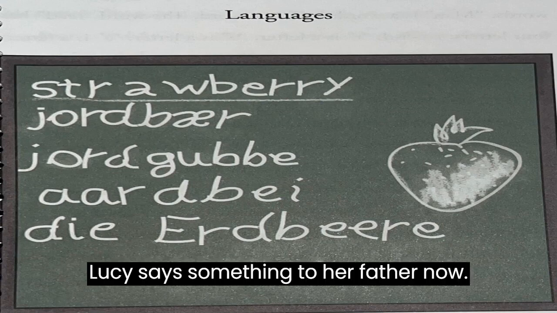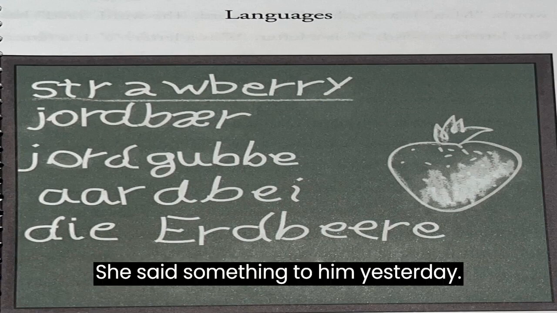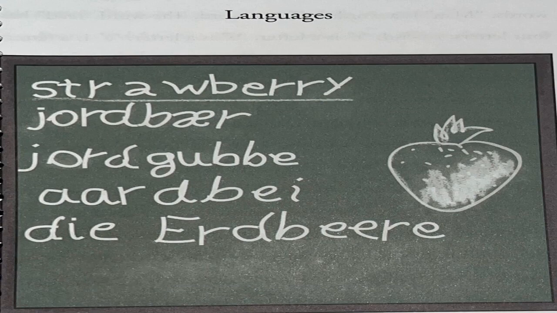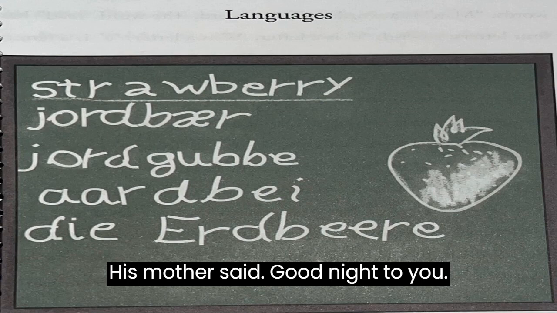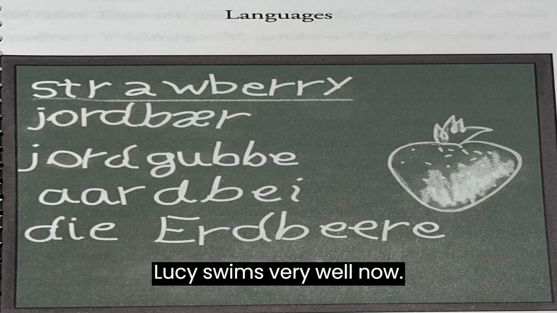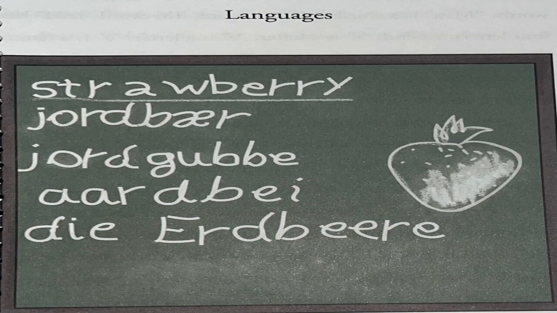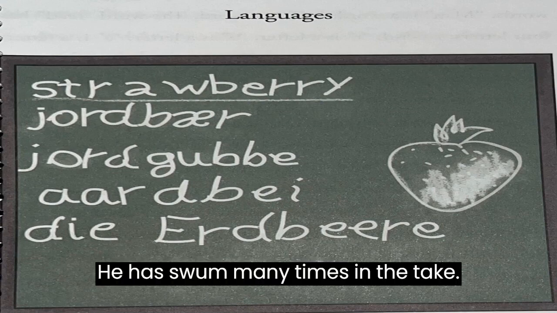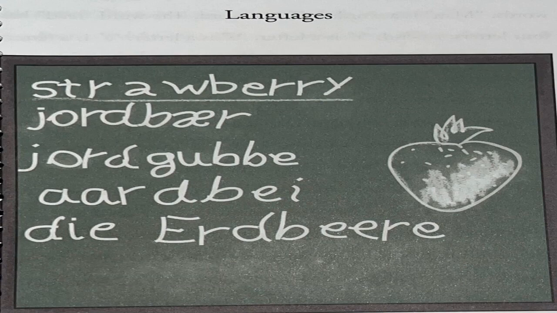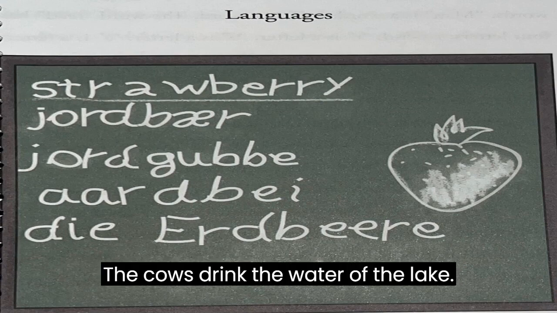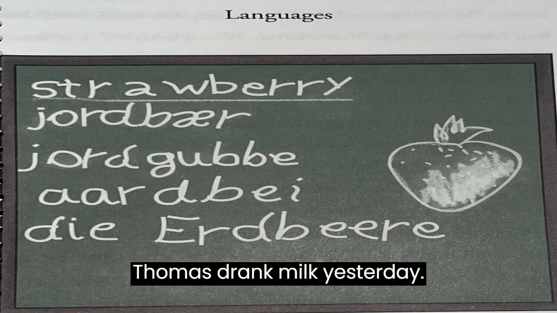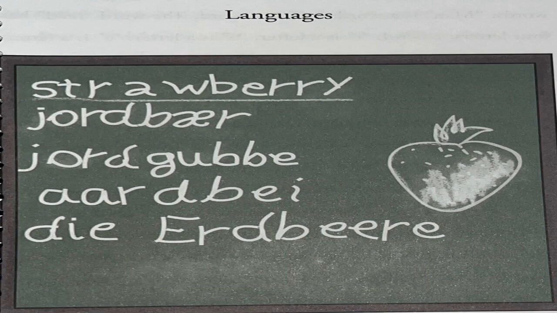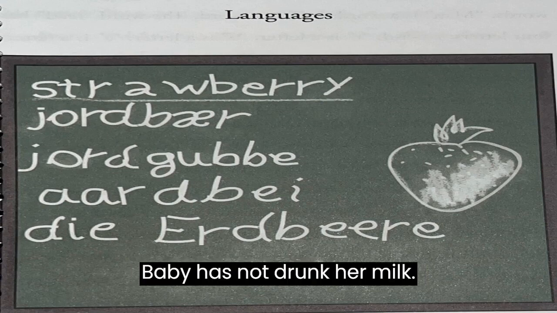Lucy says something to her father now. She said something to him yesterday. Has mother said good night to you? Lucy swims very well now. Thomas swam in the lake yesterday. He has swum many times in the lake. The cows drink the water of the lake. Thomas drank milk yesterday. Baby has not drunk her milk.